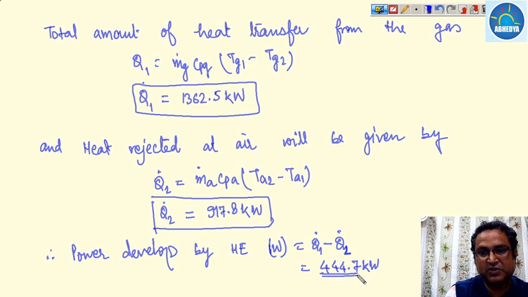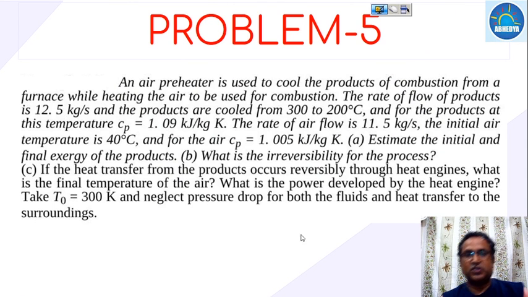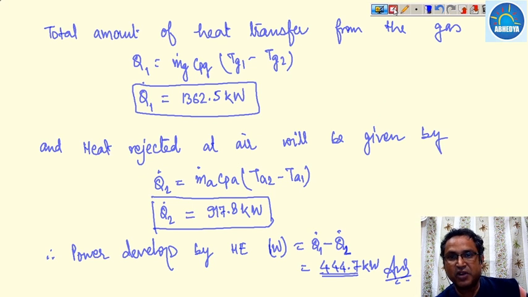So this much power will be developed when a heat engine is working in between the gas pipeline and the air pipeline. Okay, so this is a good question in which the concept of irreversibility as well as the open air system exercise has been